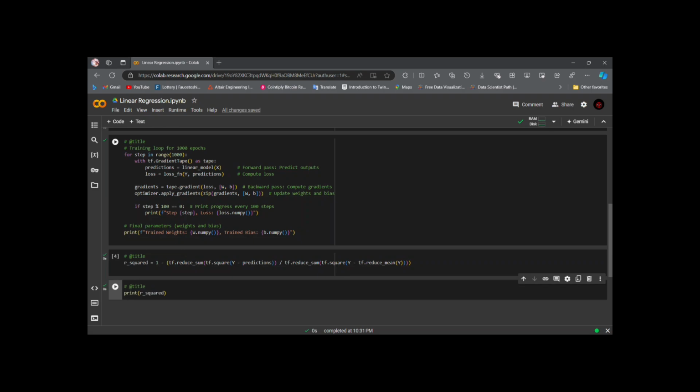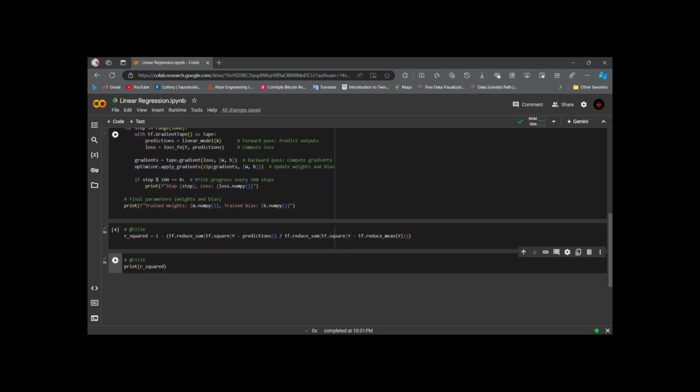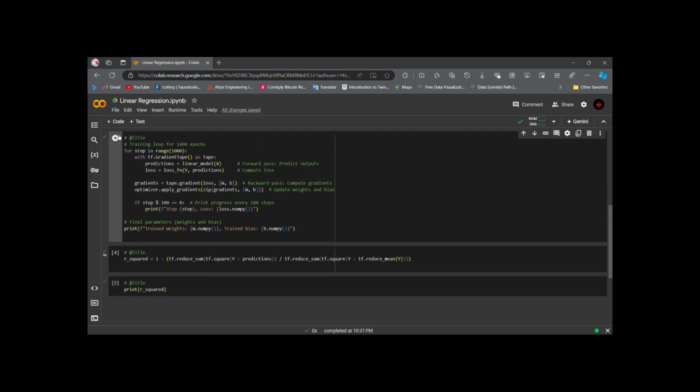So our model can predict perfectly. And we are printing for every 100 steps how our loss is changing, along with the step number. Now let's run this one.